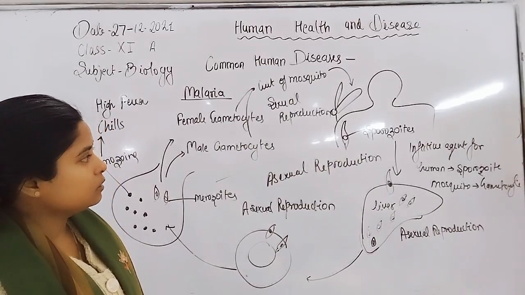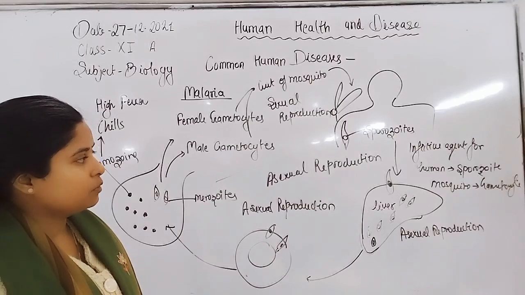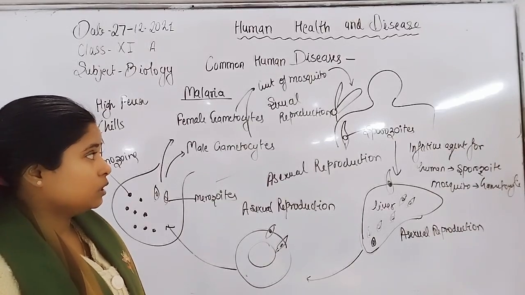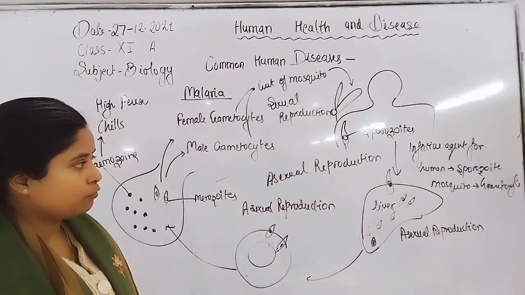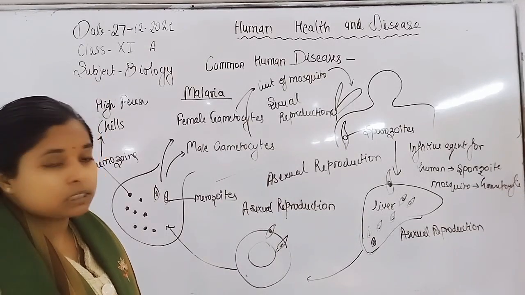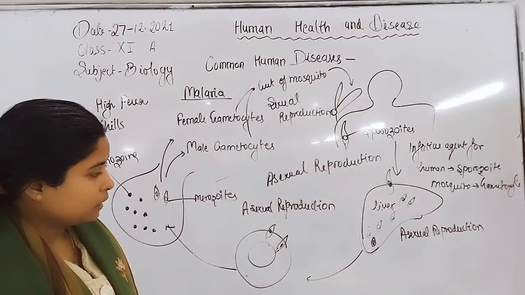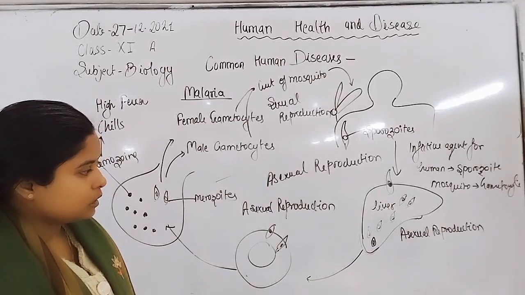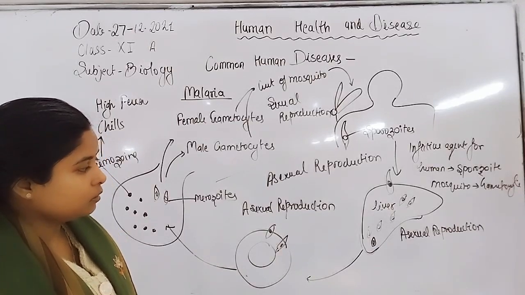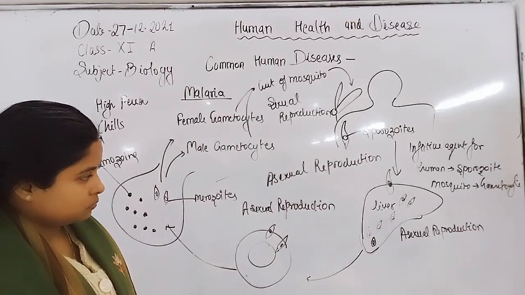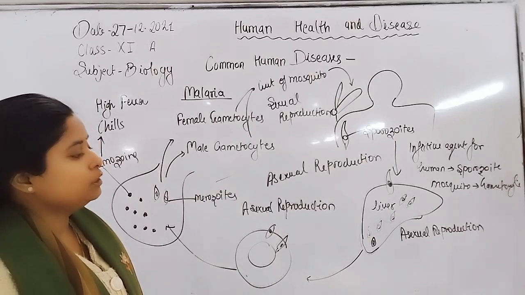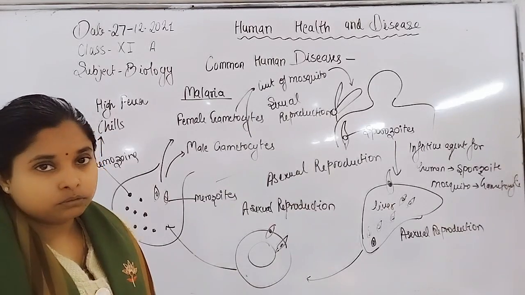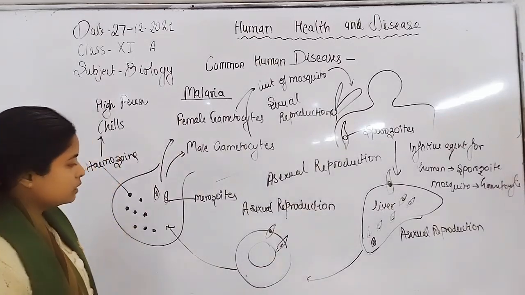So whenever the infected mosquito bites any human, the sporozoites are transferred through the saliva into the human body, and they infect the liver cell. There they continue to divide through asexual reproduction and increase their number.